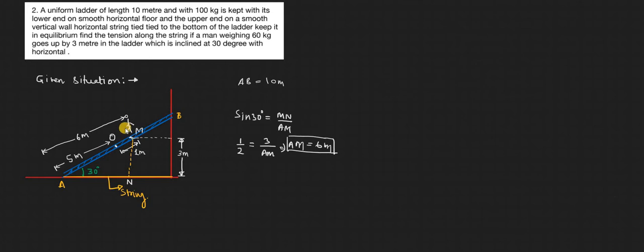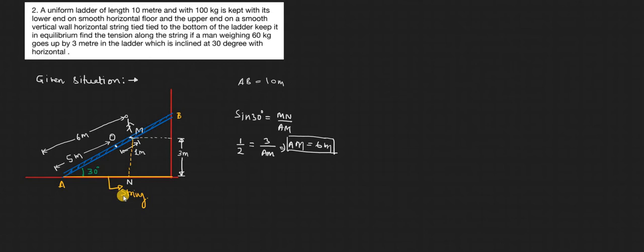Now there is a man at a height of 3 meters from the ground. We need to find the tension applied on this string. First we need to consider all the forces applied on the ladder.